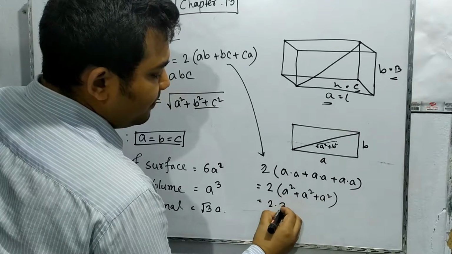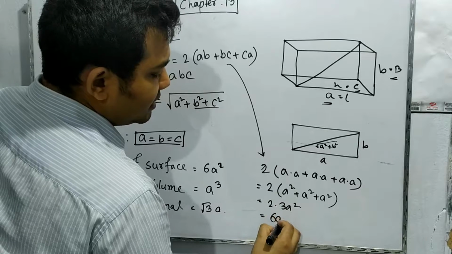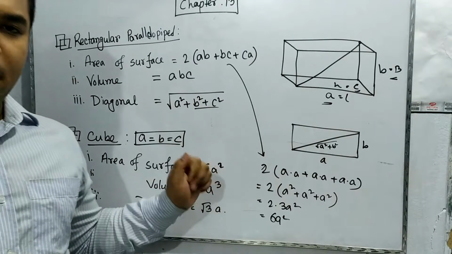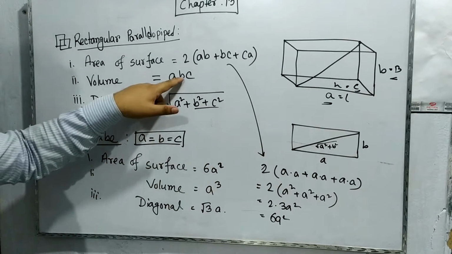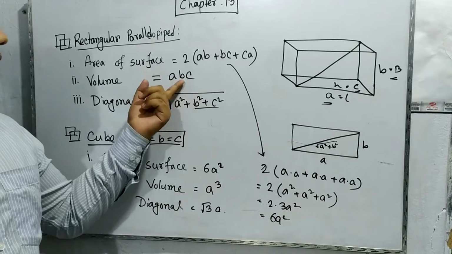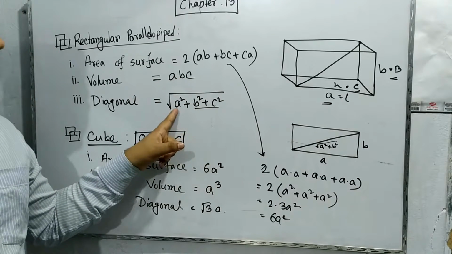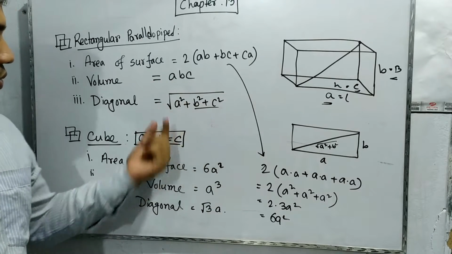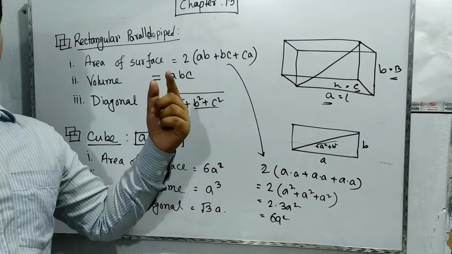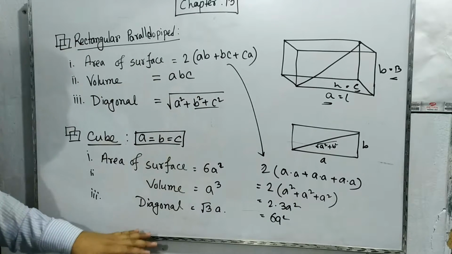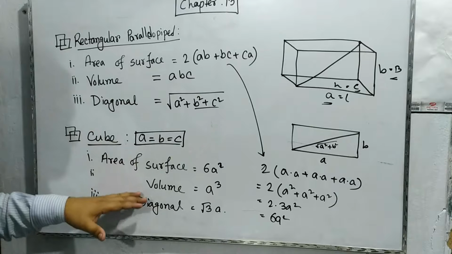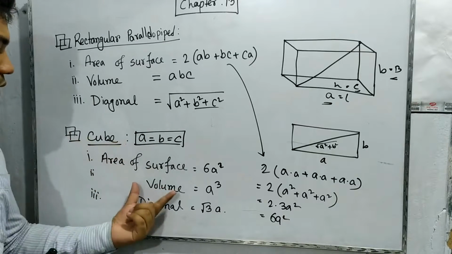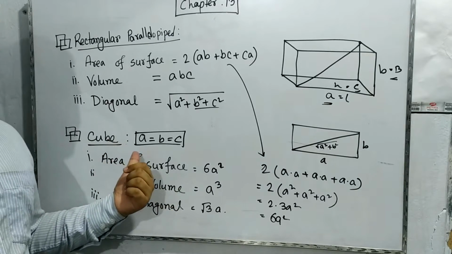So it is 2 into 3a square, that is 6a square. So 6a square will be our area of surface. And similarly, if we are putting the value of b and c, here a and a, then a cube, and here also a square plus a square plus a square, that is root over 3 into a square. So root 3 into a, because square and root will be gone. So this is how we can find the formulas of the cube. But it is also very important to know the formula of the area, volume and diagonal of cube too.